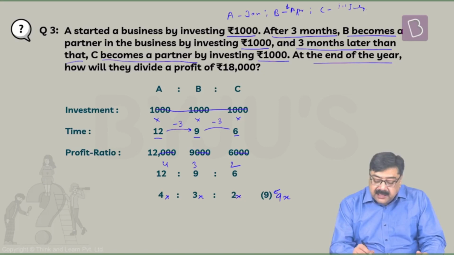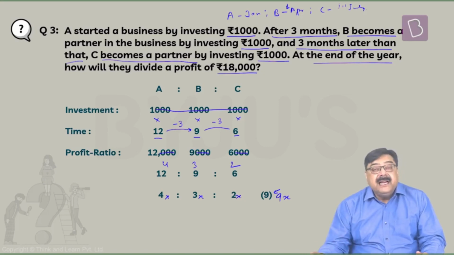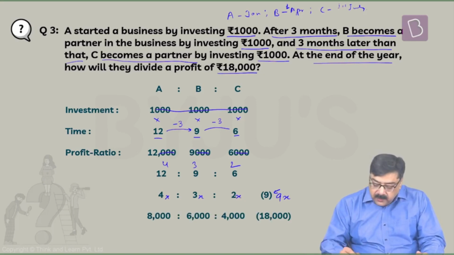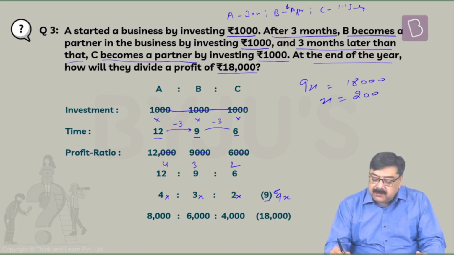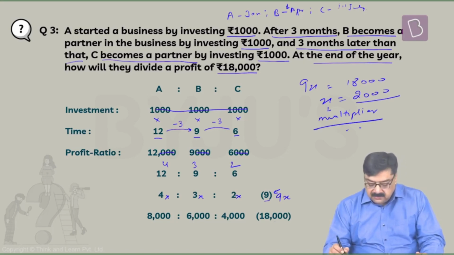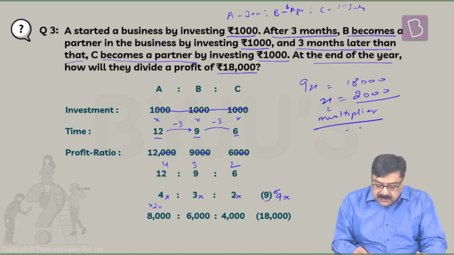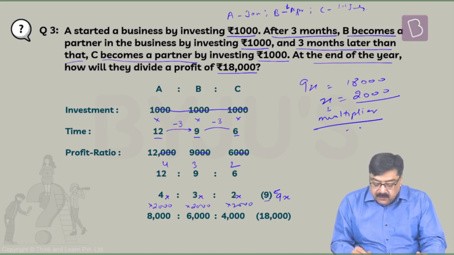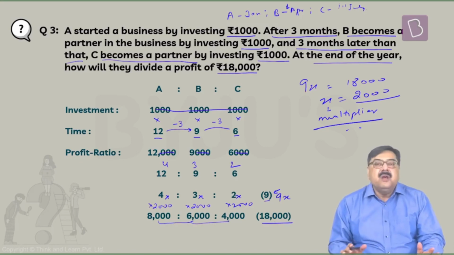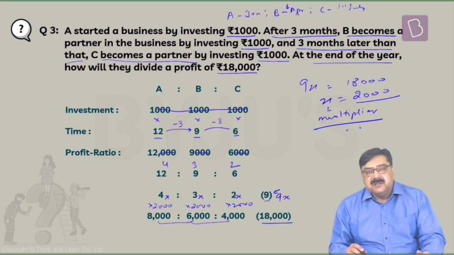Now, at the end of the year, they have to divide a profit of rupees 18,000 among them. So when you compare 9x with 18,000, you find that x, which is the multiplier, is nothing but 2,000. So each of these ratio points is multiplied with 2,000. So 4 into 2,000, that is 8,000. 3 into 2,000, that is 6,000. 2 into 2,000, that is 4,000. A quick check, 8 plus 6, 14. 14 plus 4, 18,000. So this is how we will divide the profit among these three persons.